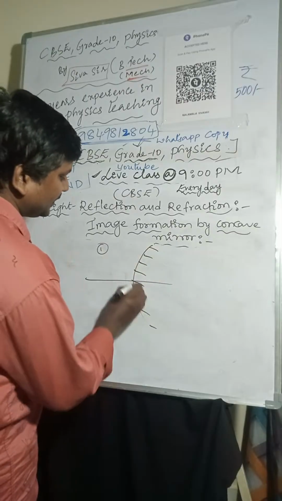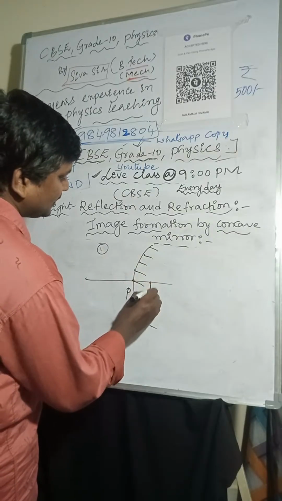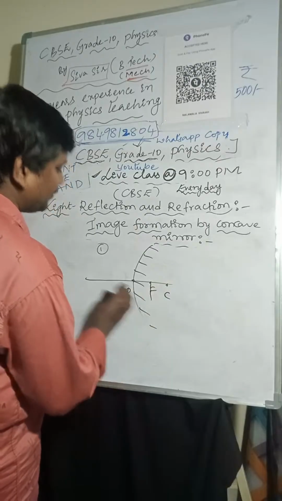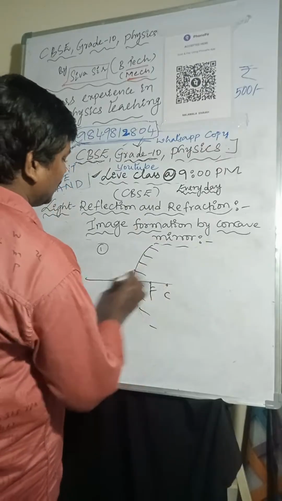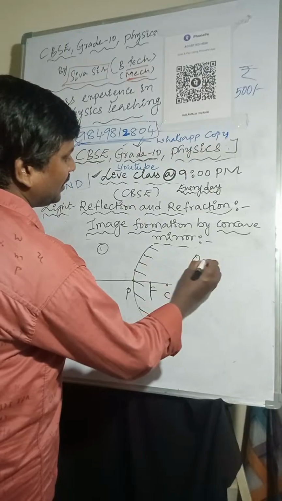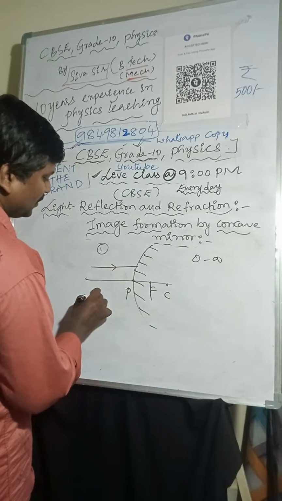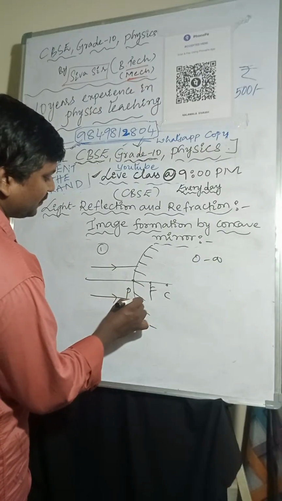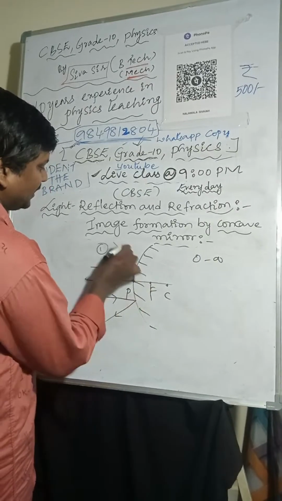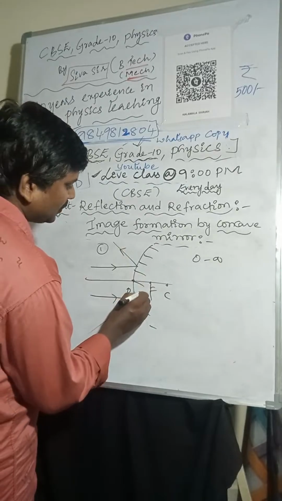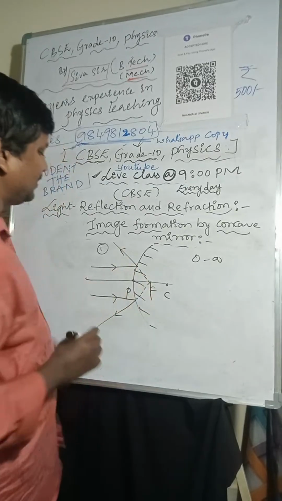One is, here are the pole, focus and center of curvature. The object is placed at infinity. So one light ray I am taking like this, and after reflection it passes like this. If you extend those reflected light rays, they will meet at the focus.